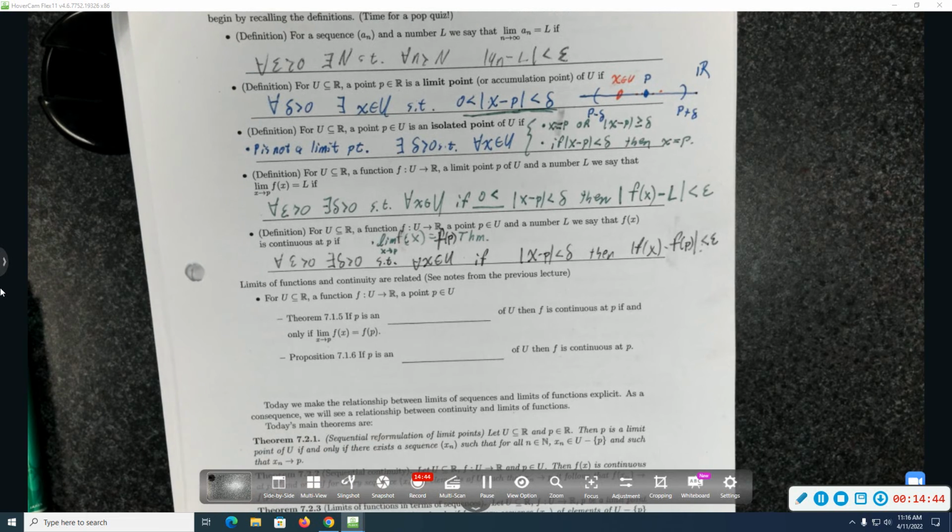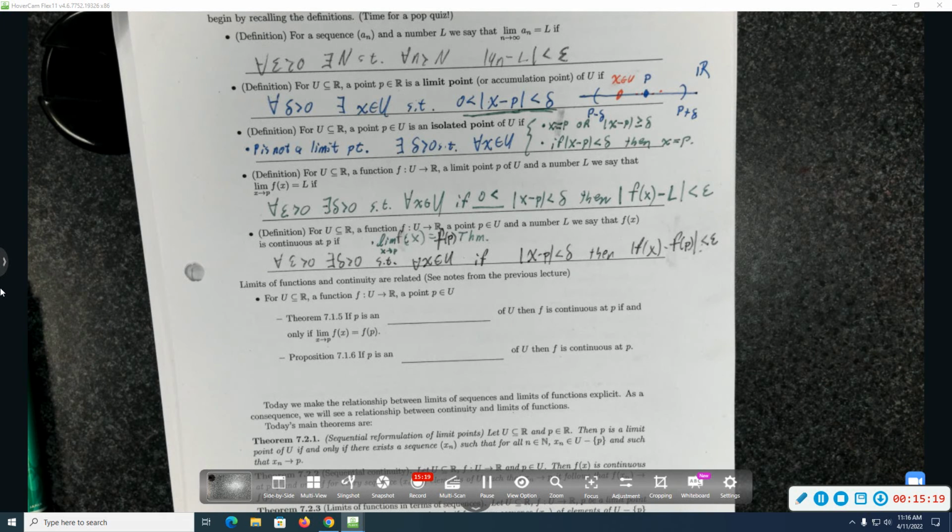Right, the limit being equal to the function value is what we mean by continuity. Notice I left out the 0 as less than, and that's because continuity should care what happens when you plug in P. But notice you'll get the same definition even if you put the 0 as less than there. Because what would be the other case? It would be the case that x is equal to p. If x is equal to p, then |f(x) - f(p)| is less than epsilon, because they're equal. Nice.